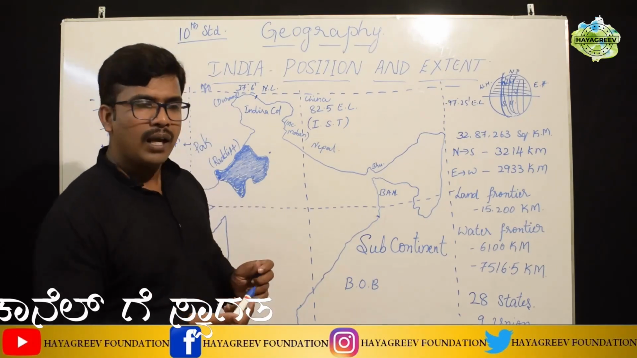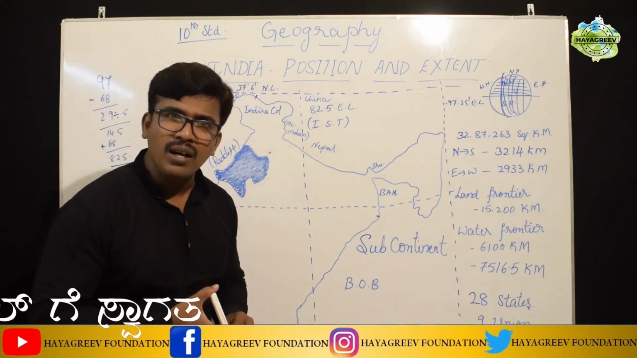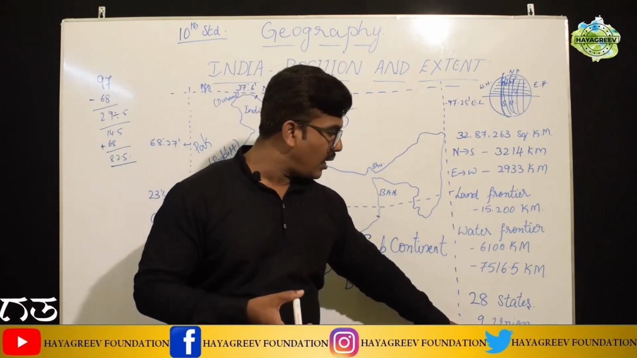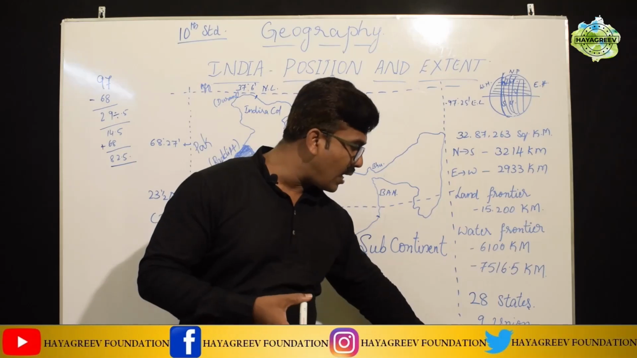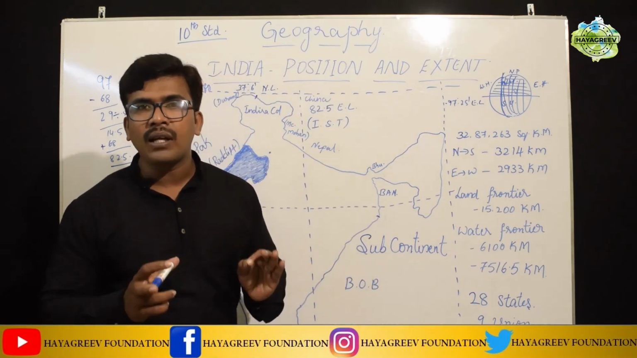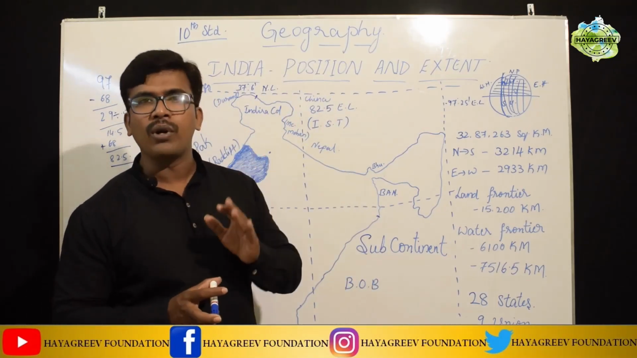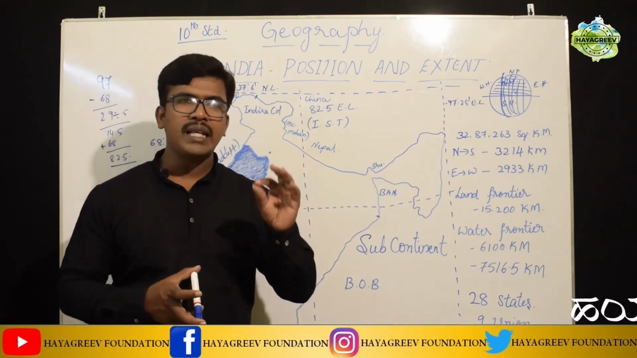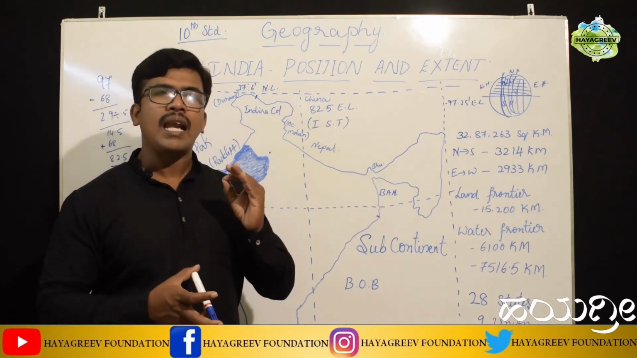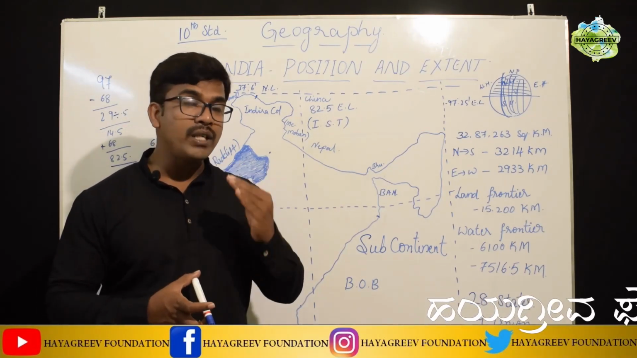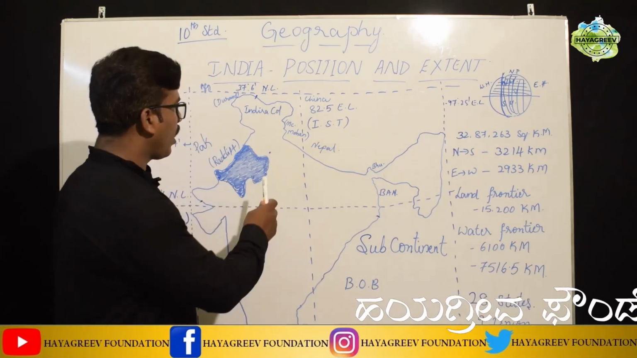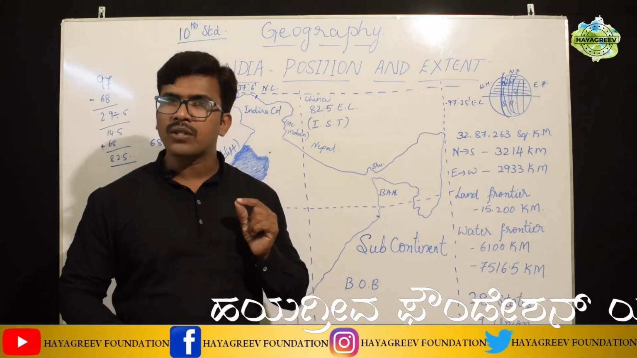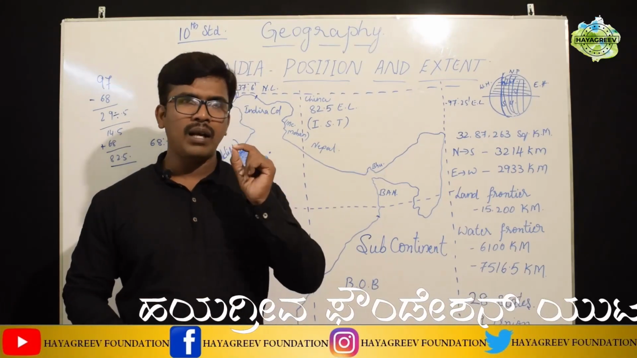And then students, as I told you, India is the 7th largest country and it has 28 states, 9 union territories and a national capital territory also. What does that mean? Among the 9 union territories, one is considered the NCT, National Capital Territory. Which is that? New Delhi. New Delhi is considered the National Capital Territory.